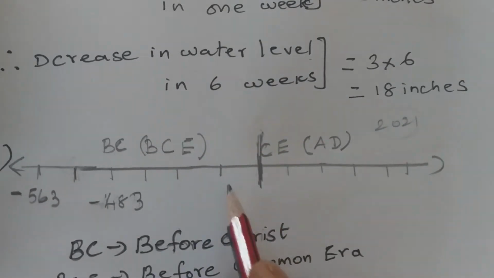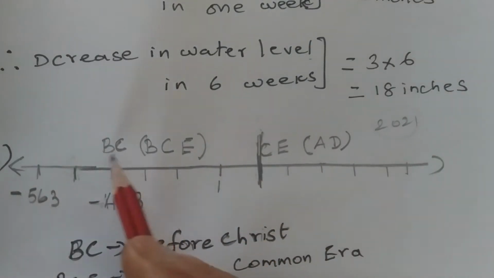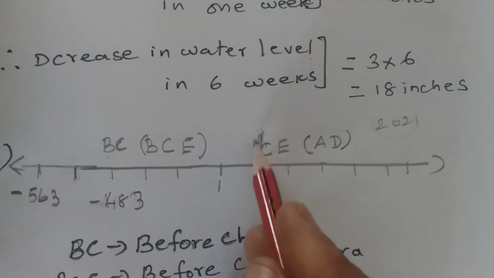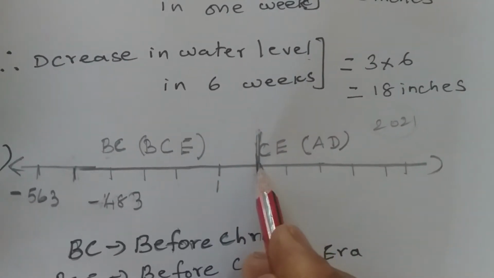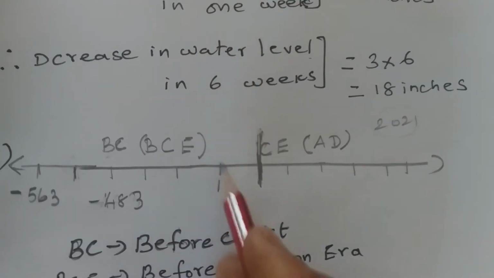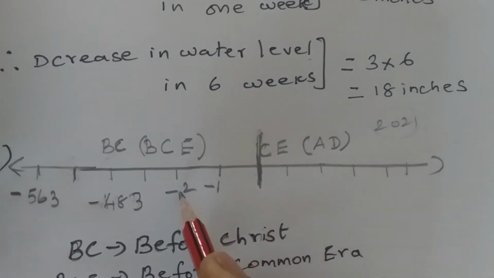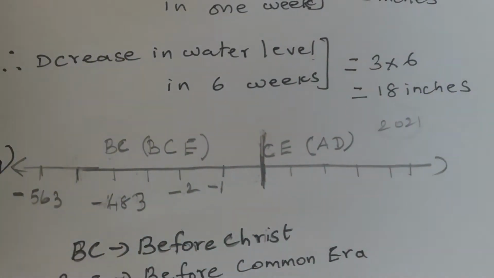Second year before. It is on the left hand side, so we use a negative sign. Before Christ, before Jesus Christ was born, it is on the left hand side of the year when Jesus Christ was born. This is the year he was born. And the previous years are on the left hand side, so they will be negative, -1. So first year before Christ, second year before Christ, third year before Christ, it goes on and on like this.